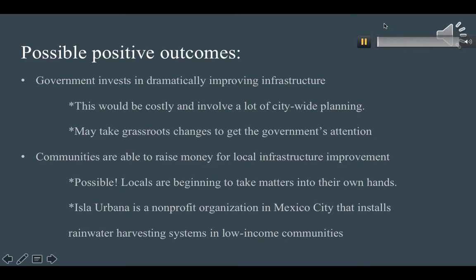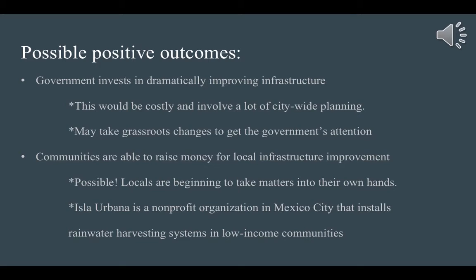Some of the possible positive outcomes of this action situation would be that the government decides to invest dramatically in improving the infrastructure for the water system in Mexico City. This would be very costly and involve a lot of citywide planning, and a lot of government officials would have to change their minds about where they stand on these kinds of situations. According to some of the articles we've read on this topic, it may take grassroots changes to actually get the government's attention. Communities being able to raise money for local infrastructure improvement is another possible positive outcome.